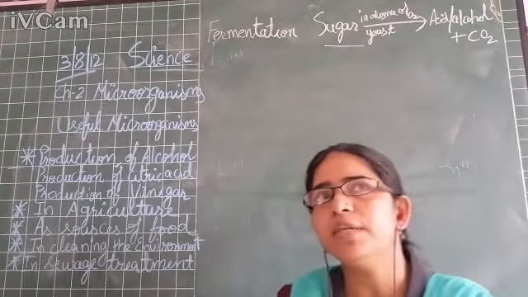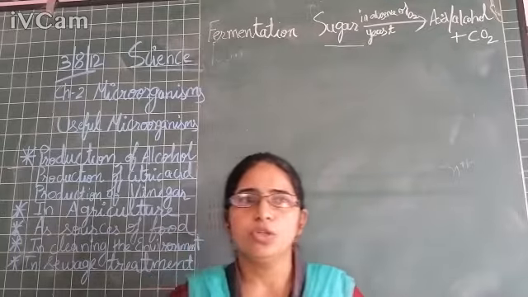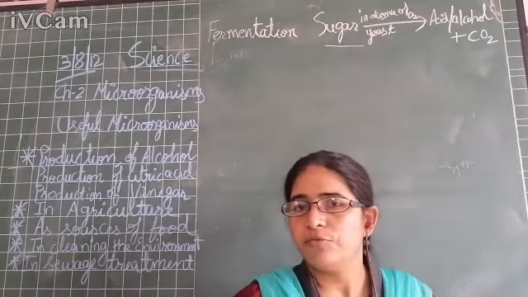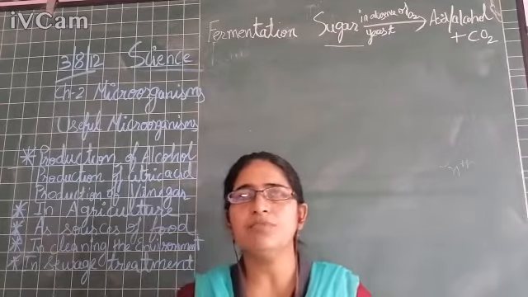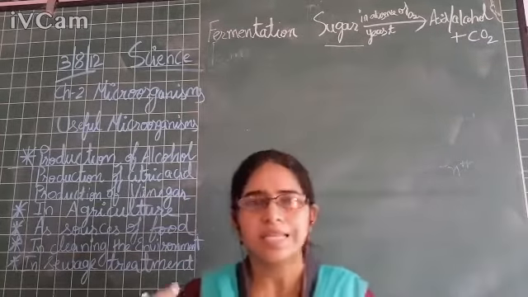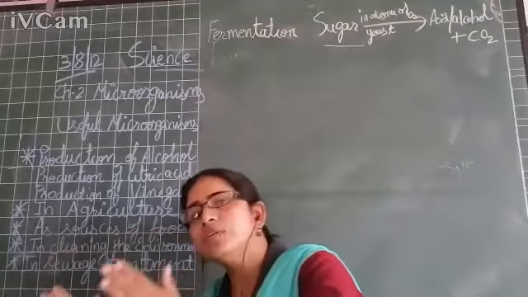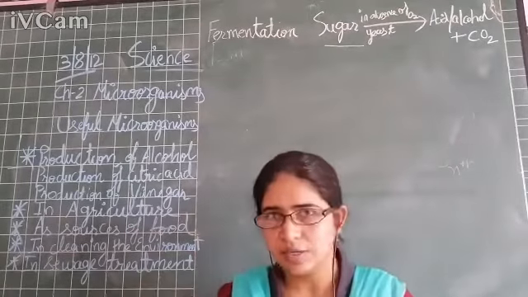For example, yesterday we did the conversion of milk to curd, right? In that we saw that milk contains lactose, that is the sugar. That is converted into lactic acid, right, children?